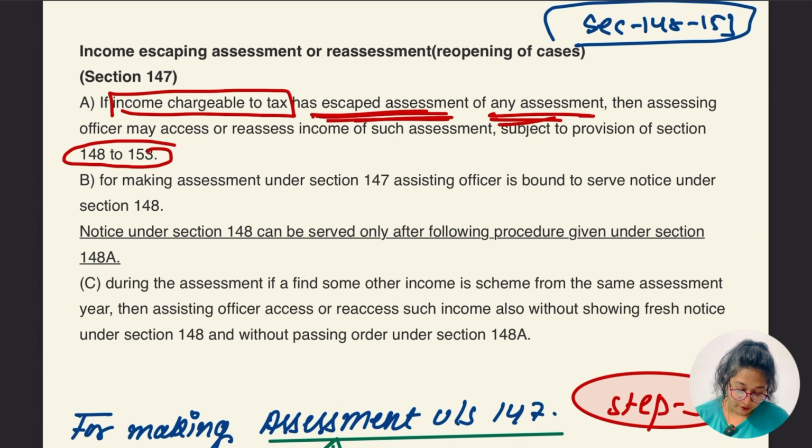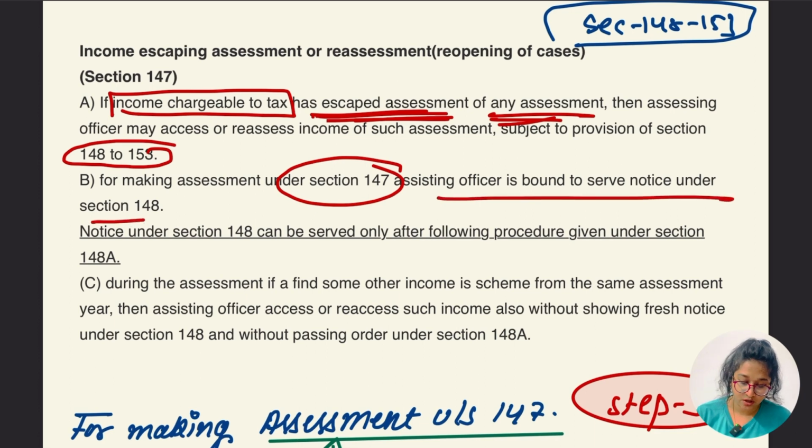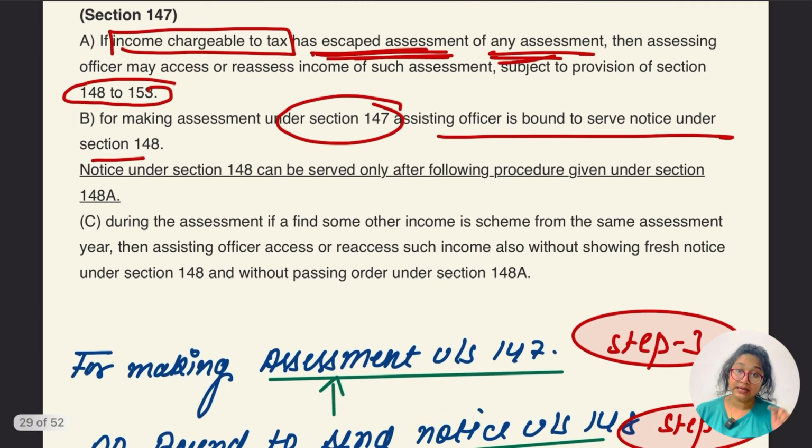Okay, for making assessment under section 147, the assessing officer is bound to serve notice under section 148. We know this, because we have read about the scrutiny notice and order. In different sections there are different notices, and the final order is passed under another section, remember? And another thing: notice under section 148 can be served only after following the procedure given under section 148A.